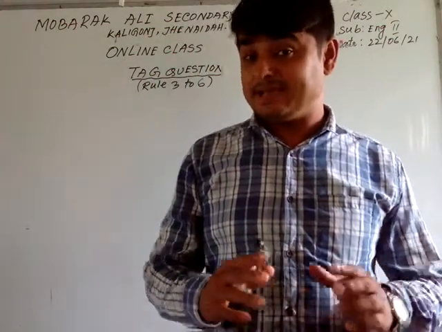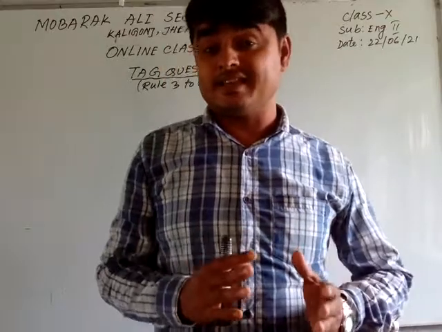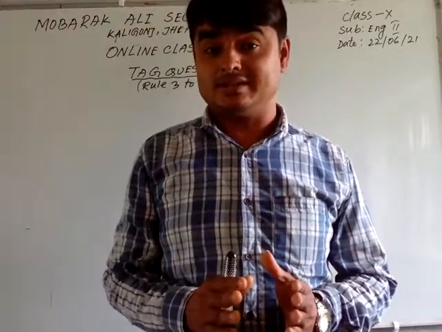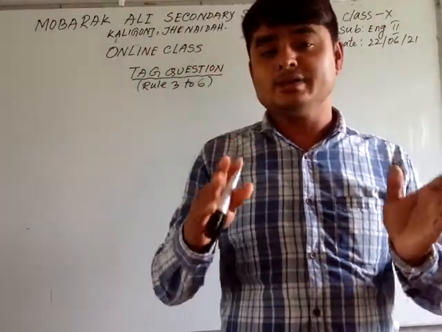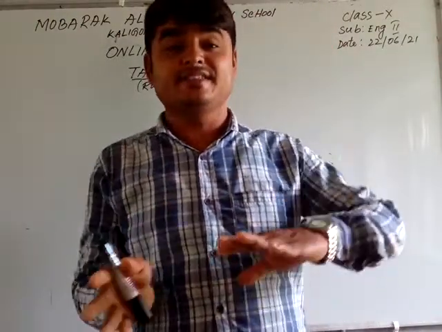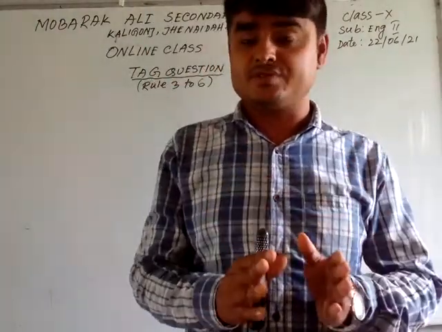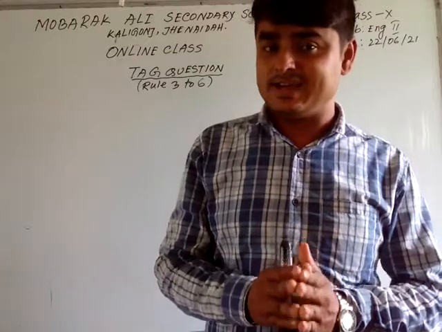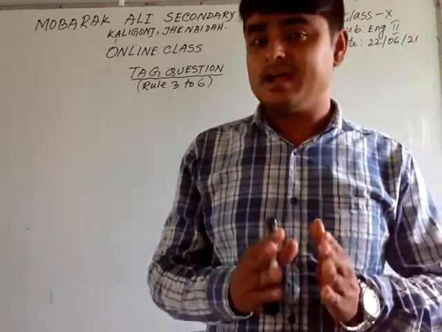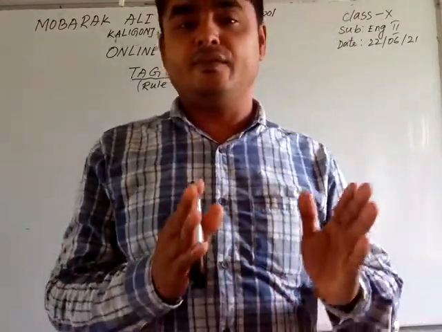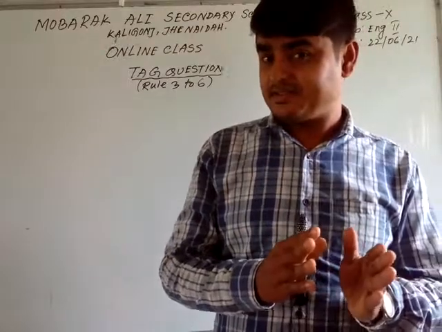In the previous class I discussed what a tag question is, what the use and form of a tag question are, and where the suitable place is to use a tag question. Today I will discuss rules from 3 to 5.